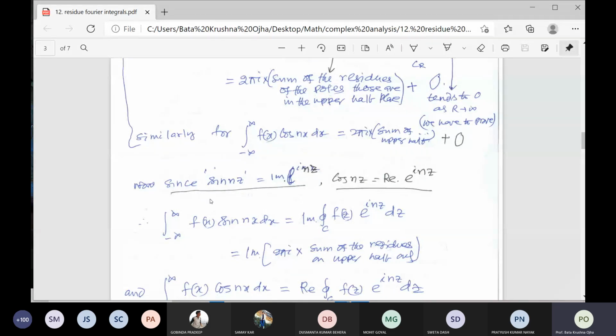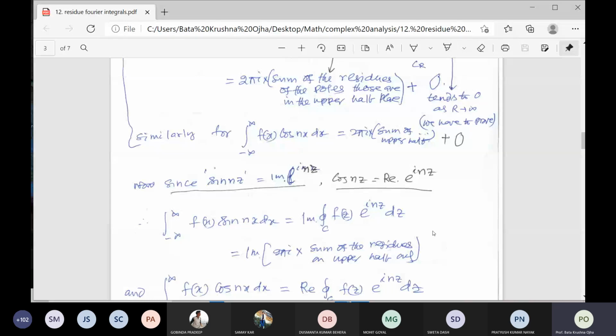So now this integral, from minus infinity to infinity of f(x) sin nx dx, is equal to the imaginary part of the contour integration of f(z) e to the power inz dz plus the limit as r tends to infinity of the integration over C_R of f(z) e to the power inz dz. Right. So this second formula is like that. Do you understand this formula?